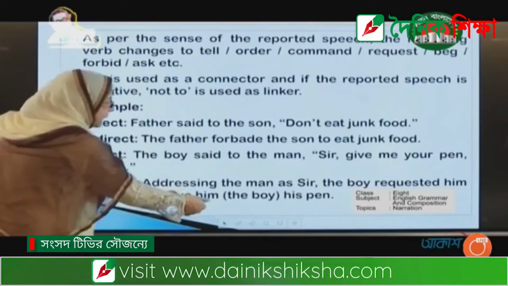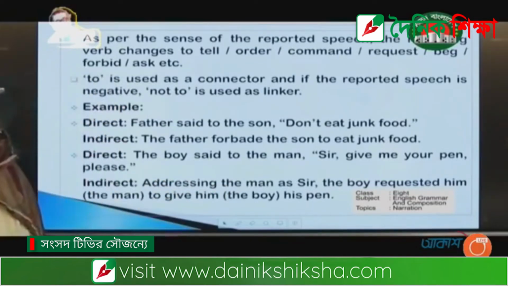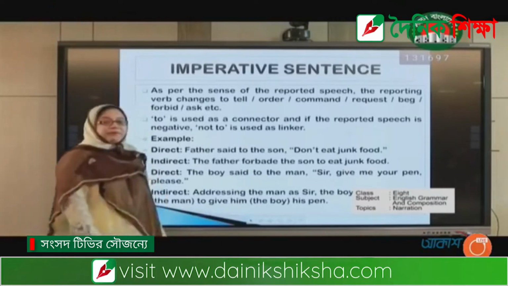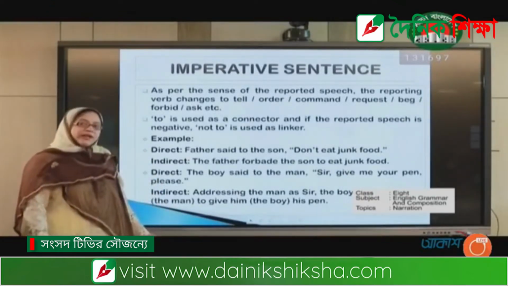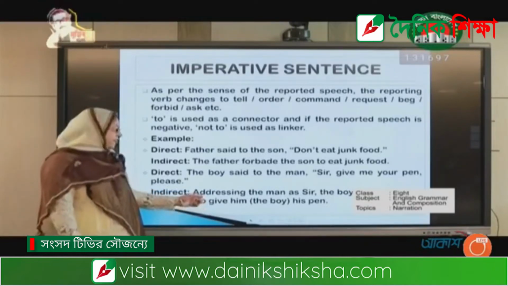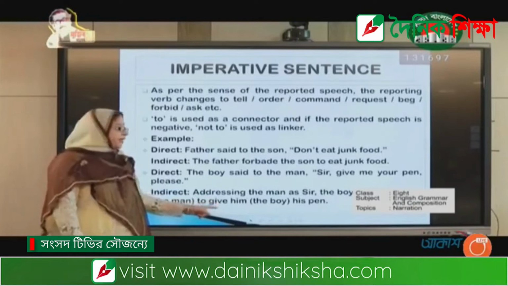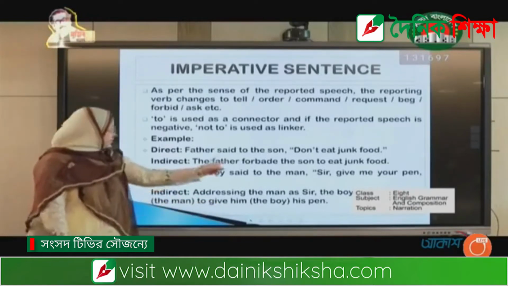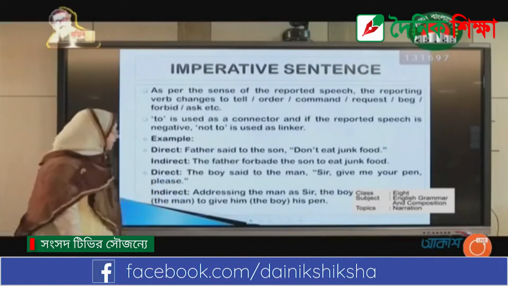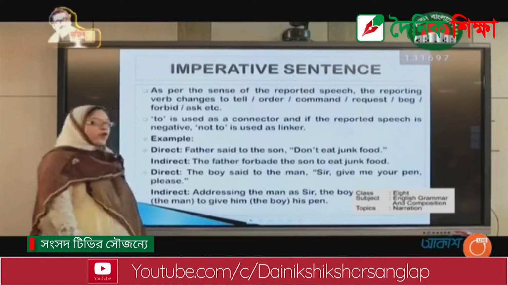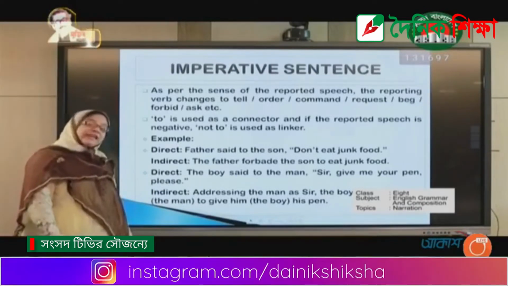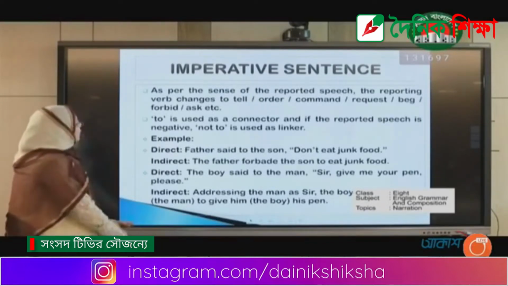To give him, here him is the boy, his pen. So when any person addresses anyone as sir, then we write like this, addressing the man as sir, and here we see the please. So we use request. So the answer is addressing the man as sir, the boy requested him to give him his pen. So what will we see here?